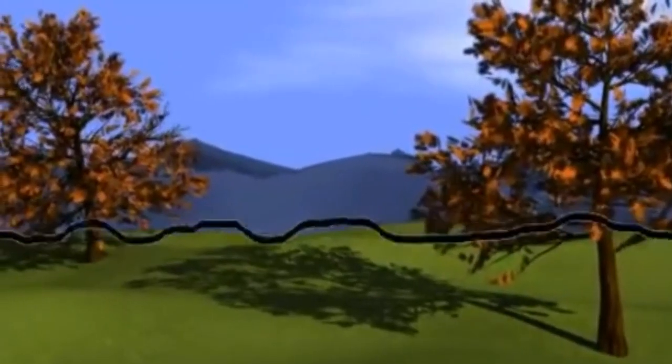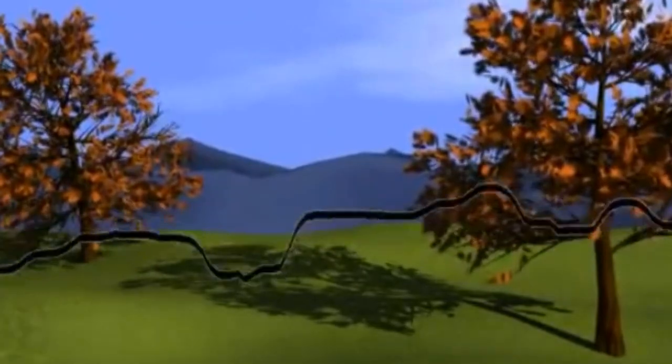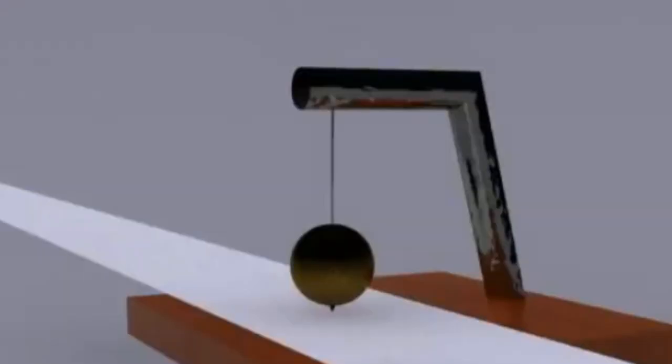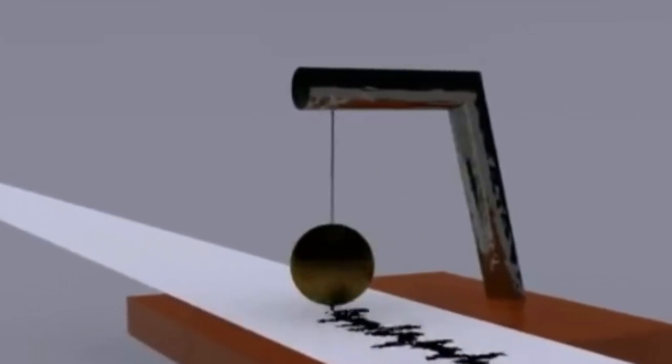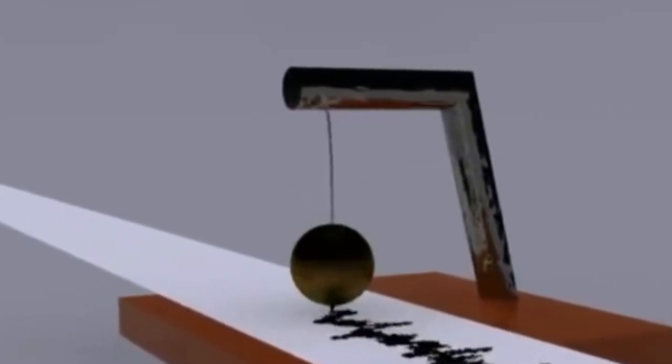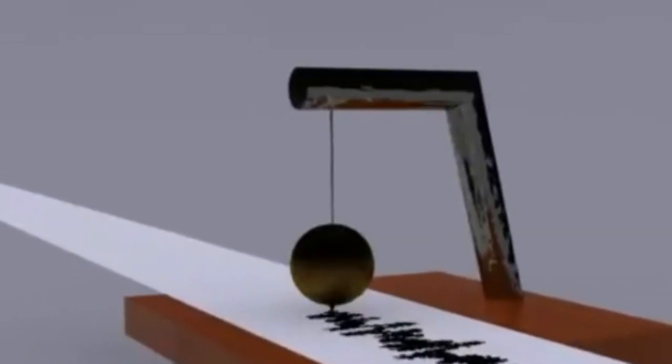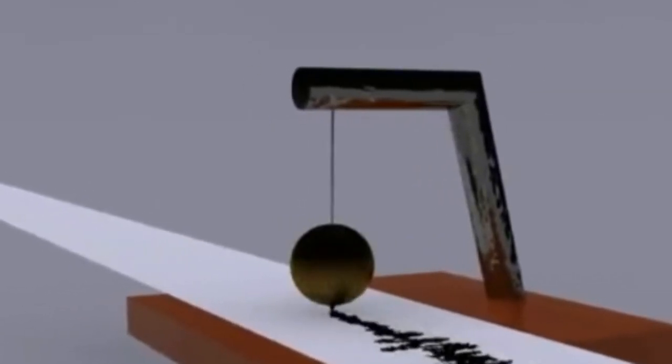Now, seismographs. Seismographs are instruments which detect and record earthquake waves. Most seismographs contain a heavy weight suspended from a support which is attached to bedrock.